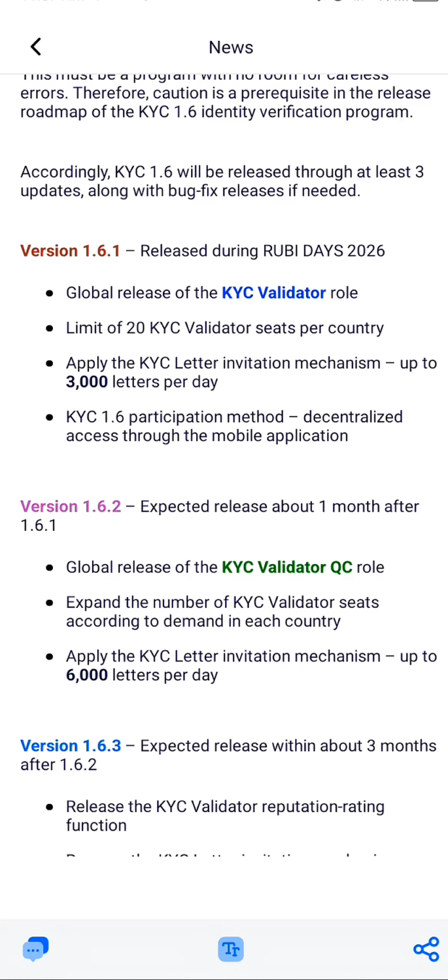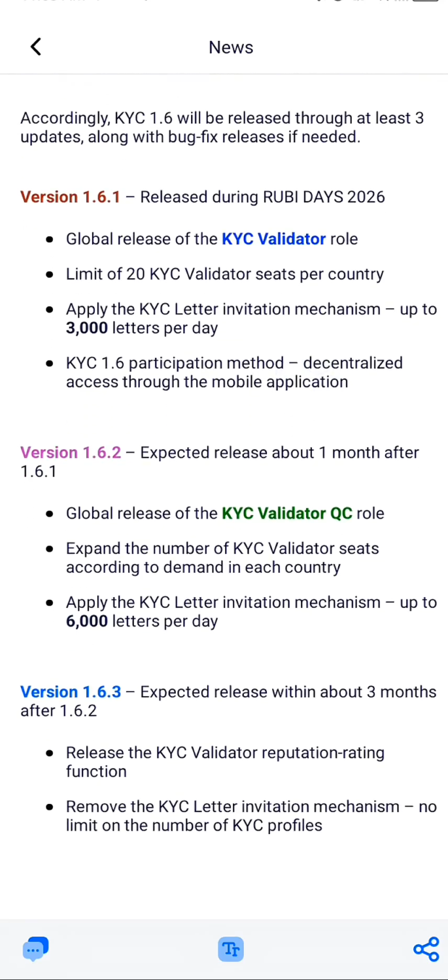So with a limit of 20 KYC validator seats per country, they will only accept 20 for the first phase of the KYC. 20 people will have the role to be verifying everybody in Nigeria. I don't know how that is going to be, and that goes for any other country too. That is going to apply the KYC letter invitation mechanism up to 3,000 letters only per day. That will be only per day. And then the KYC 1.6 participation method, decentralized access through the mobile application. So that's what it means. It is going to be happening inside the Ruby app.